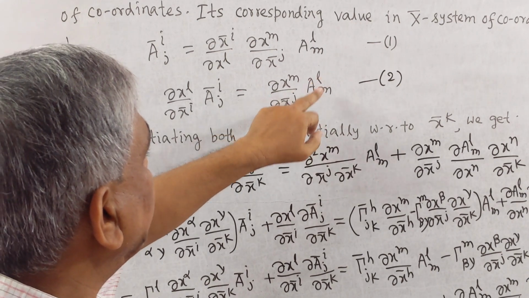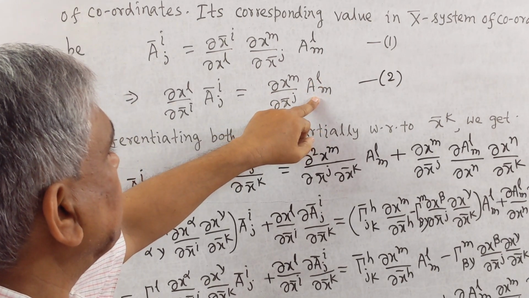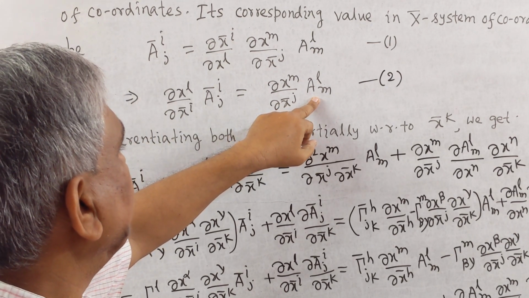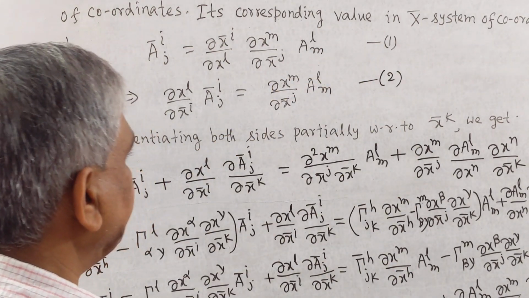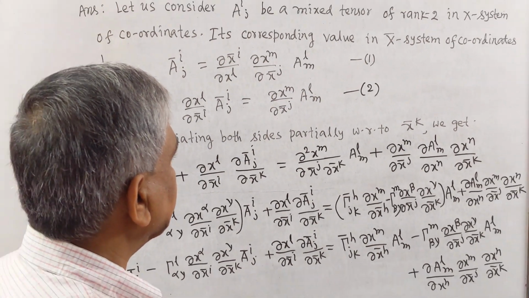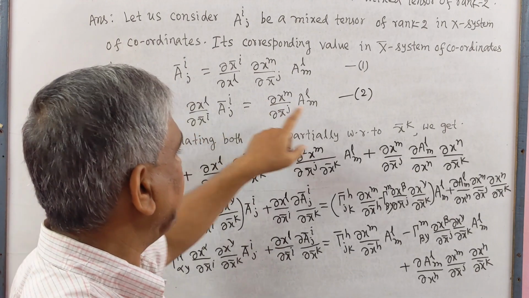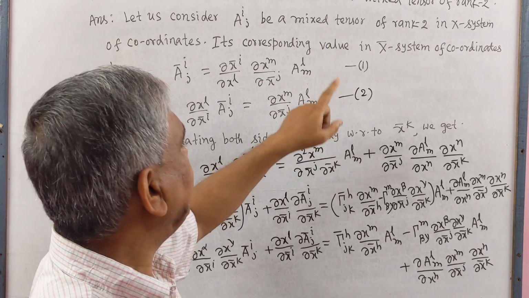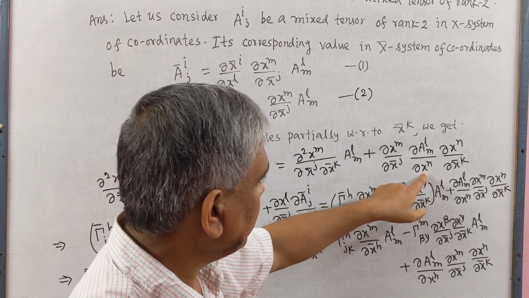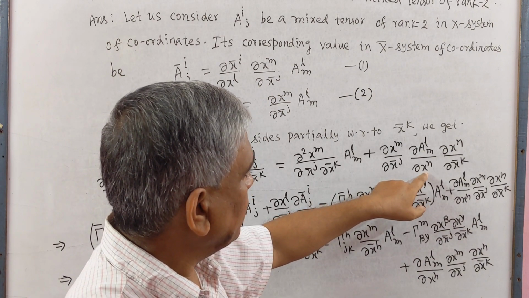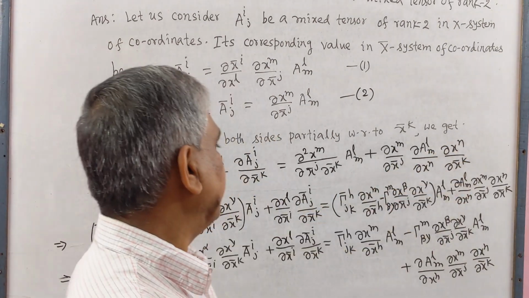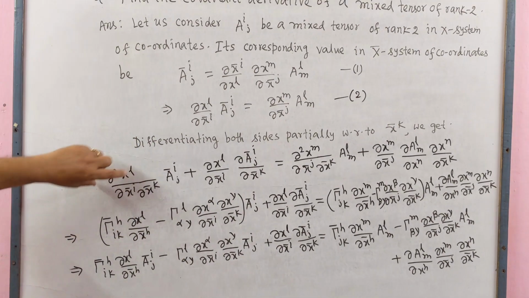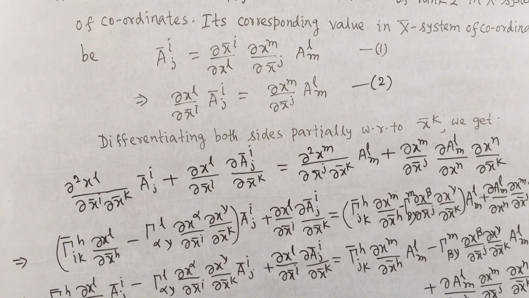So firstly we differentiate with respect to the without bar system of coordinates, then the without bar system coordinates will be differentiated with respect to the bar system. So firstly we write this ∂x^m/∂x̄^j, now ∂A^l_m/∂x^n, into ∂x^n/∂x̄^k. Now we know the formula of these second order derivatives.